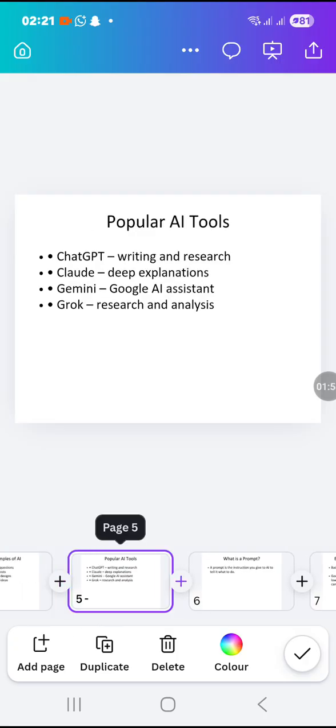Let's move forward. So we have the popular AI tools. You can just type these on your Google and start downloading them on your phone. ChatGPT is good for writing and research for information. Claude is very good for deep research and deep explanation and even coding. Gemini is very good for pictures, video creation, analysis, thinking, and coding also. And we have Grok, which is very good for picture generation and also video generation.